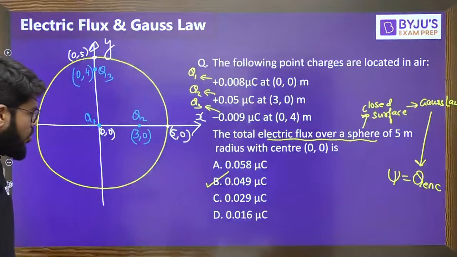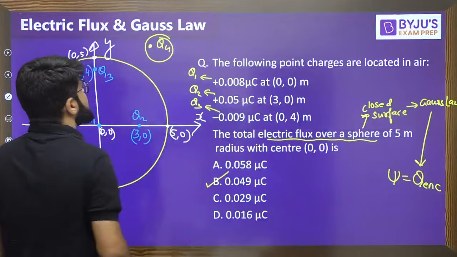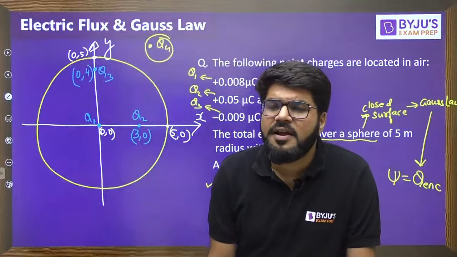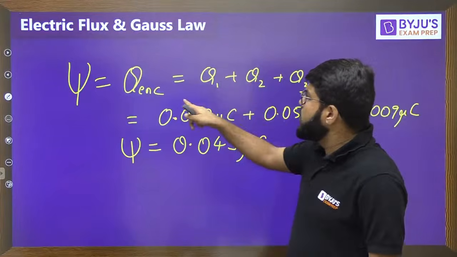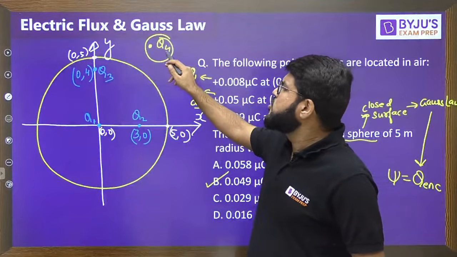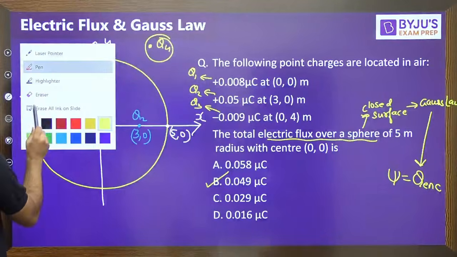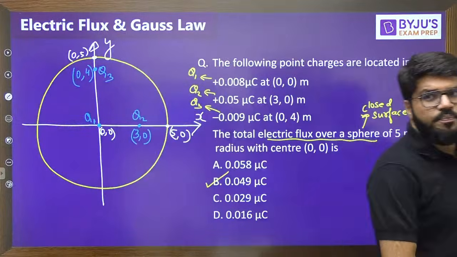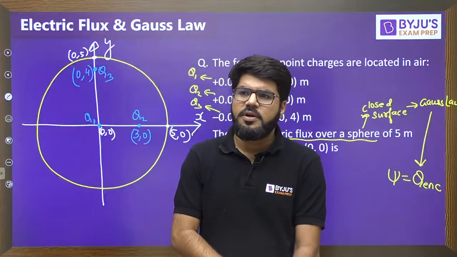Now listen to me. Suppose there is another charge Q4 which is located outside the sphere. Will your answer be affected? No, the answer will still be the same, because the total flux crossing any closed surface is equal to the charge enclosed by that surface. So if there is any other charge Q4, Q5, anything which is outside the sphere, you should not count that. That is not to be counted, guys. You have to take care.